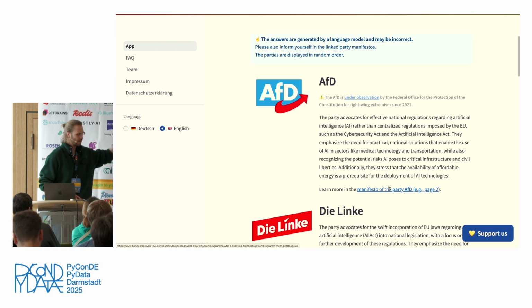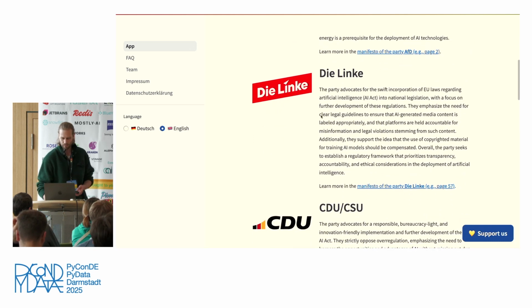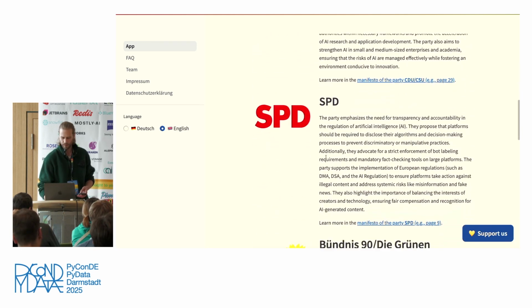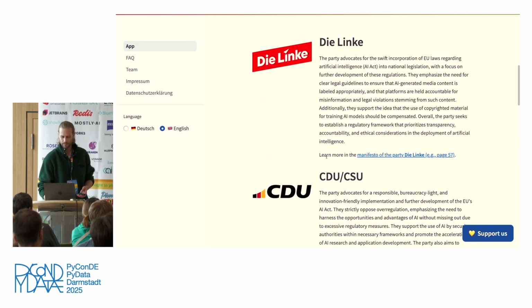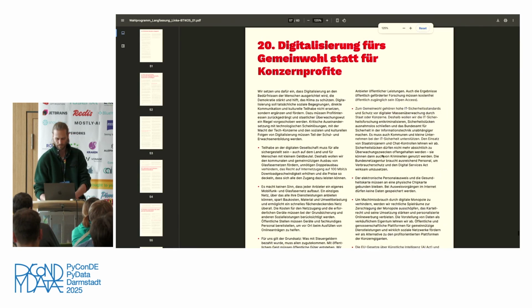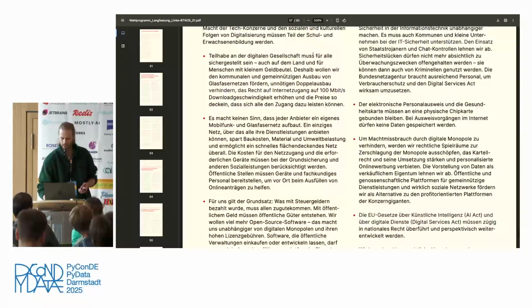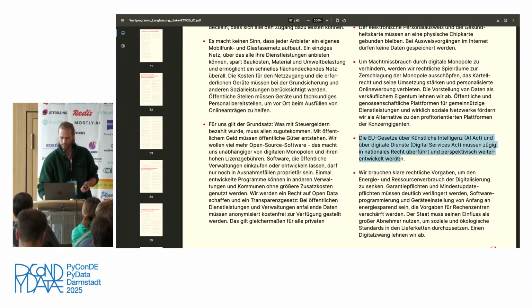So the order is random. We have a small disclaimer for AfD. And then you see the different responses for the parties, right? And if you click on these links here, you are redirected to the PDF, which is the party manifesto, to the page which is relevant. So here it's about digitalization, and further down here they also talk about AI, the AI Act.